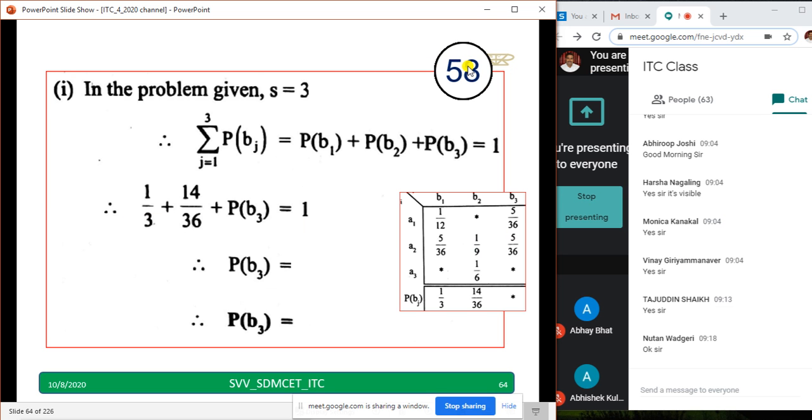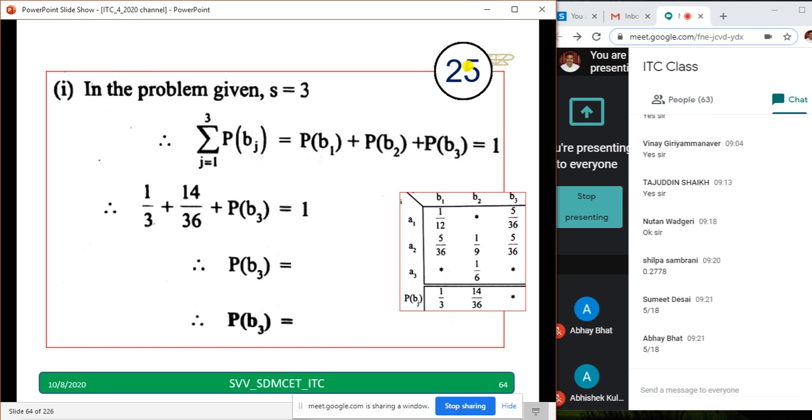Take one minute. 1 by 3 plus 14 by 36 plus probability of B3 equals 1, because the third property we have discussed: when I add all the probabilities, the answer should be 1. Hence, I will take probability of B3 equal to, and simply fill in the values, and I want the answer as x divided by y. I will be waiting.